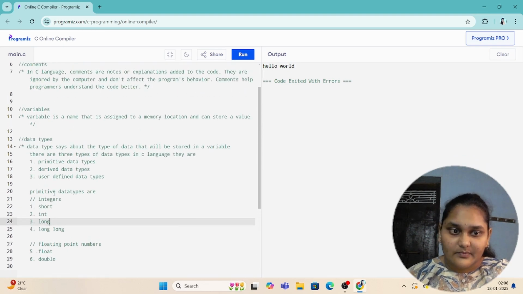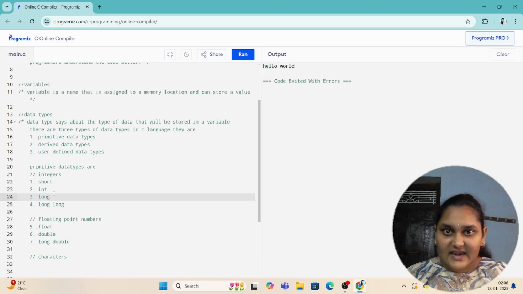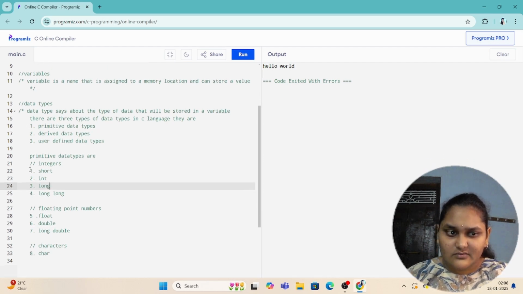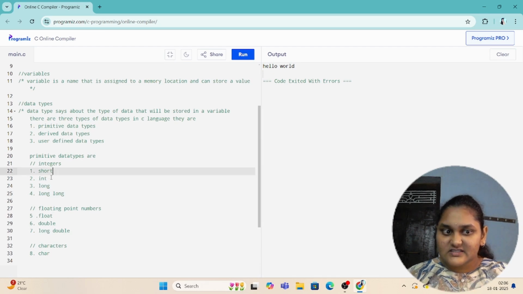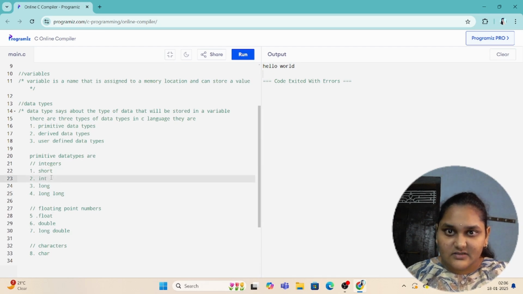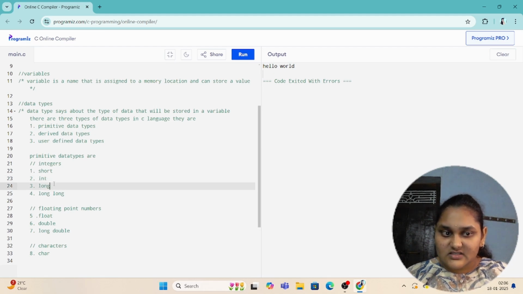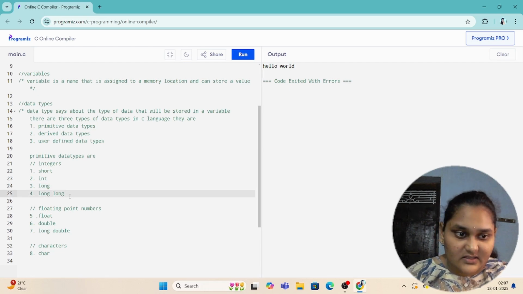I'll make a special detailed video of data types and their ranges in our further videos. So for now, understand that short is for shorter integers, int is for somewhat bigger integers than short, and long is for somewhat bigger integers than int, and long long is bigger than that.